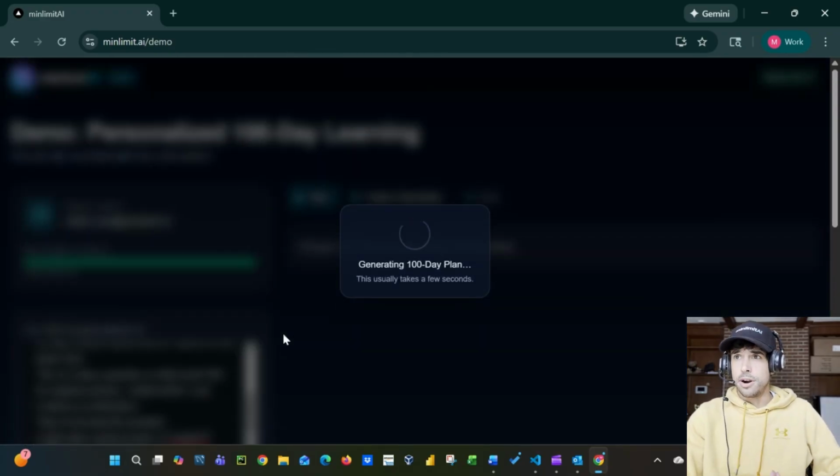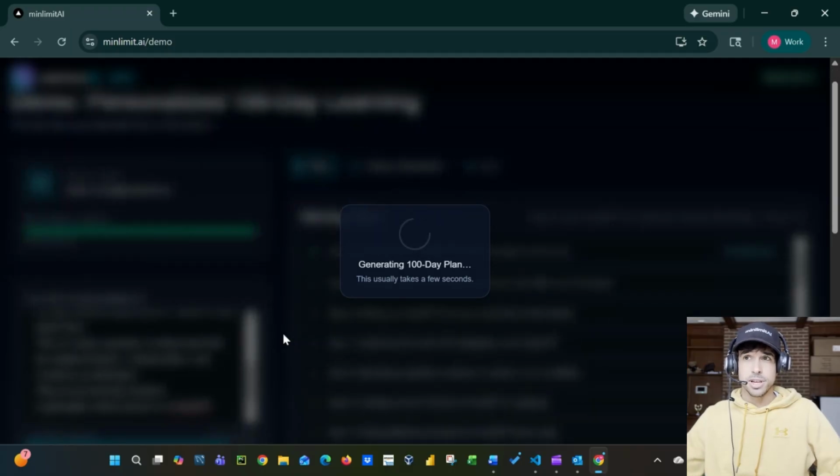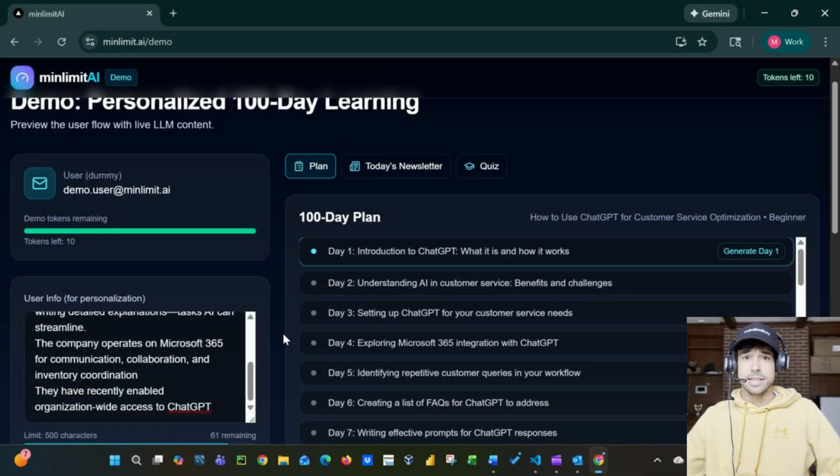And I'm using our beta here, so it's gonna be a little bit slower than what it would be on our real platform, but that's no problem. While we're generating the 100-day plan, I'll kind of tell you what the 100-day plan does. It is a progressive learning system that would allow Lars to continuously better himself at this topic and get just better and better at customer service optimization with ChatGPT and be kind of more aware of what is possible there.